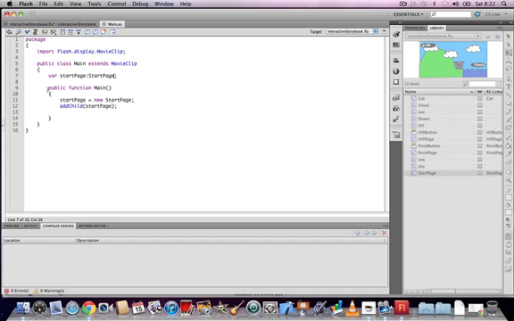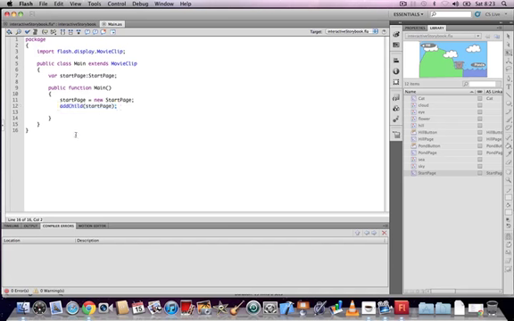The next line of code creates an instance of the start page symbol and stores it in the new variable start page. So we are creating an instance in this variable by using this line, start page equals new start page. And finally, the add child function takes that variable and adds it to the stage. So it adds the start page instance to the stage.